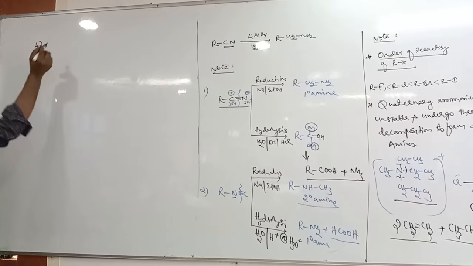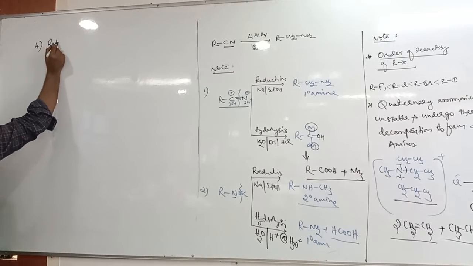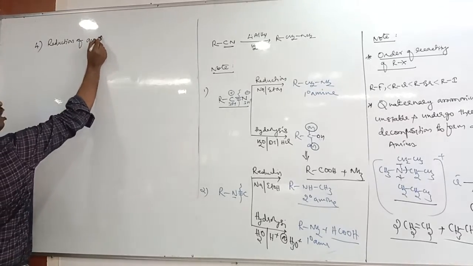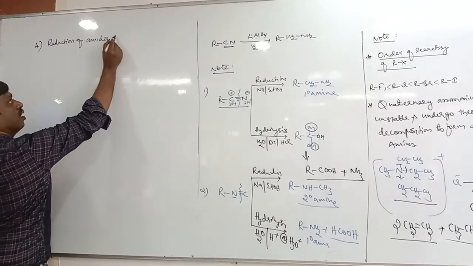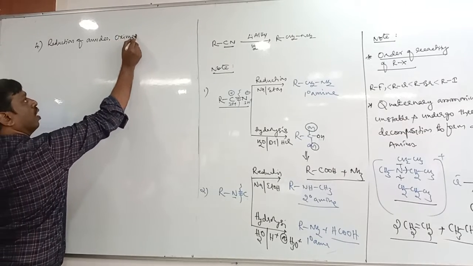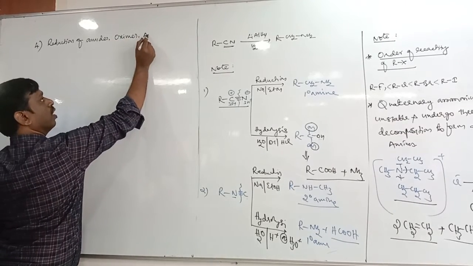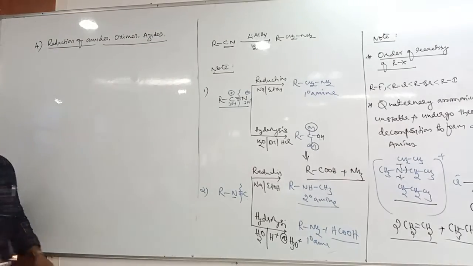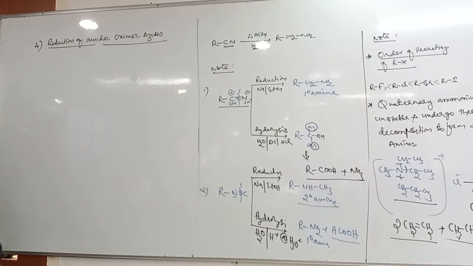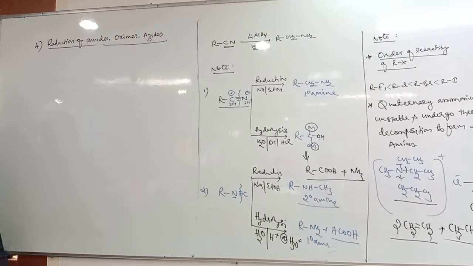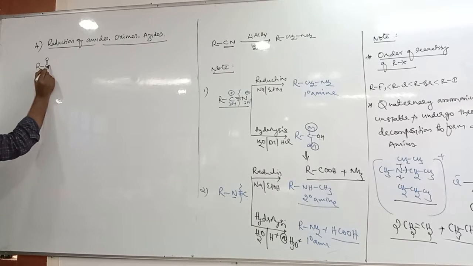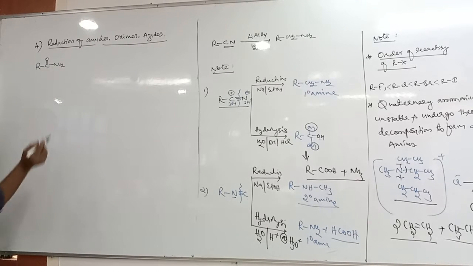Next is the fourth one: reduction of amides, oximes, azides. Reduction of amide, oxime, azides. We know amides. What is the general formula of amide? R C double bond O NH2, amide.